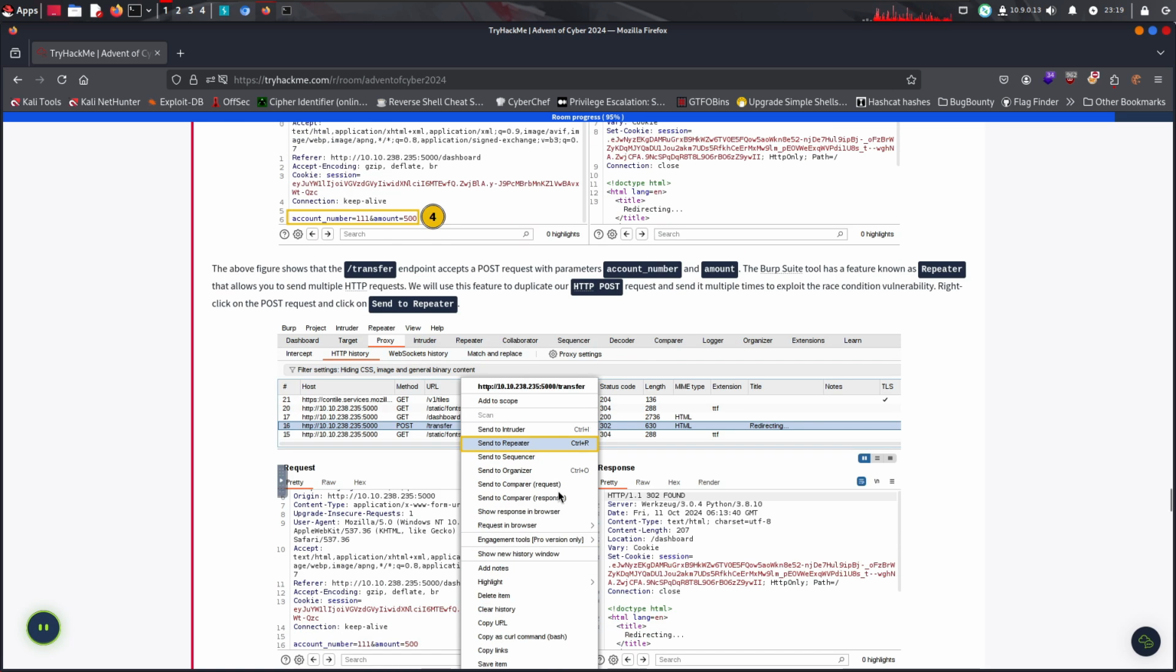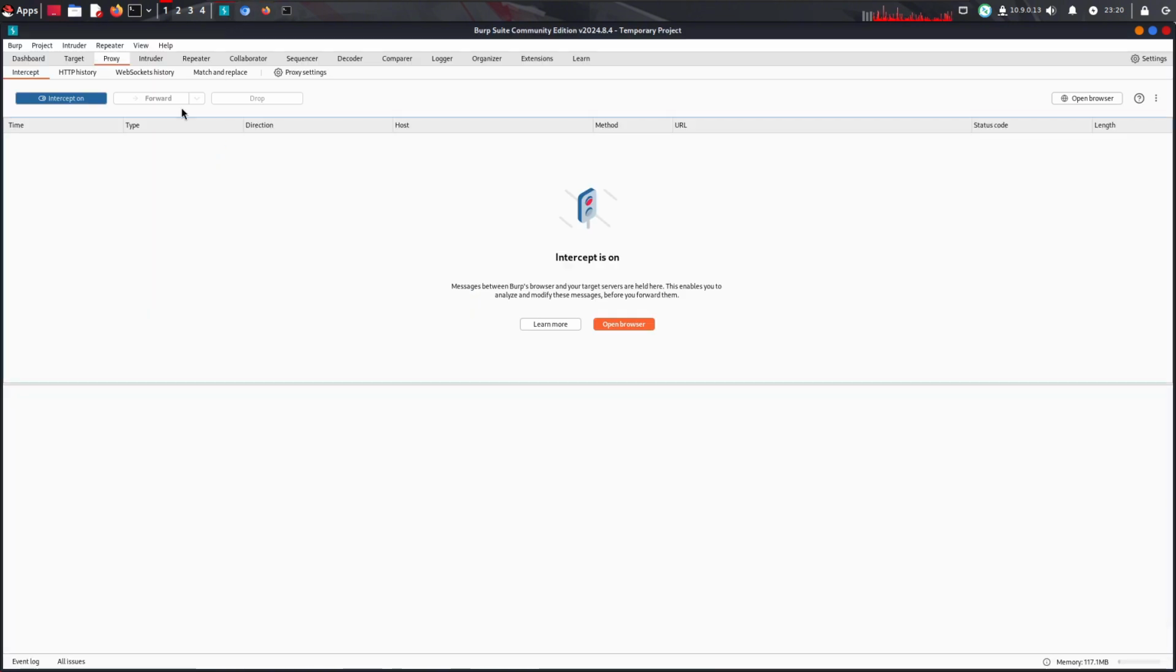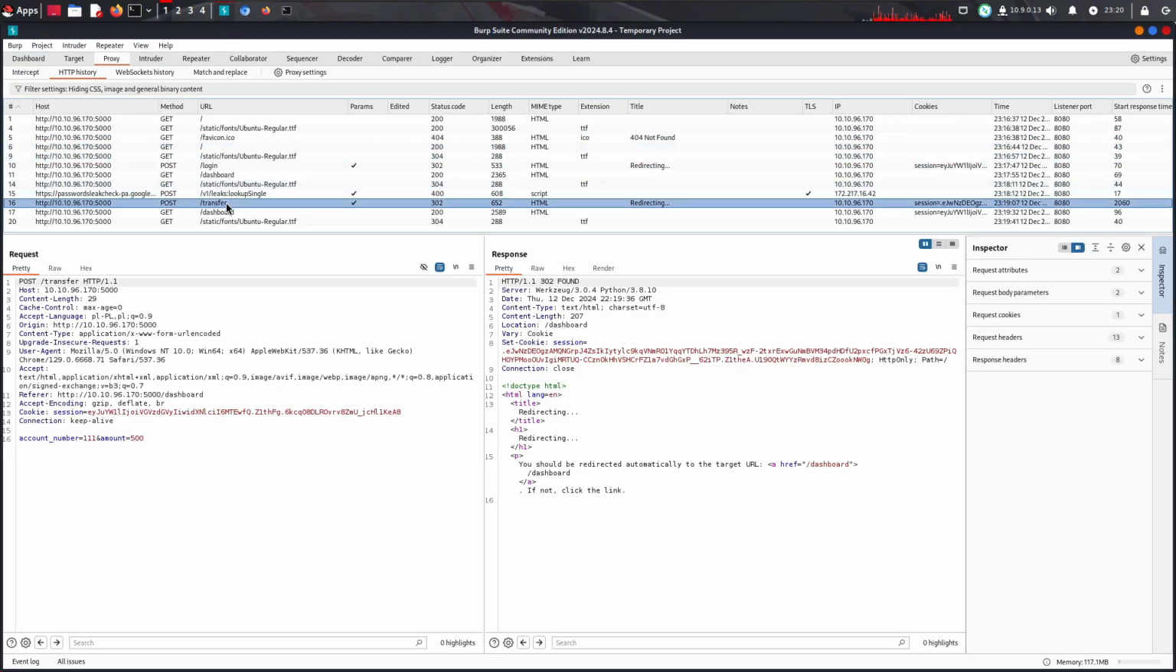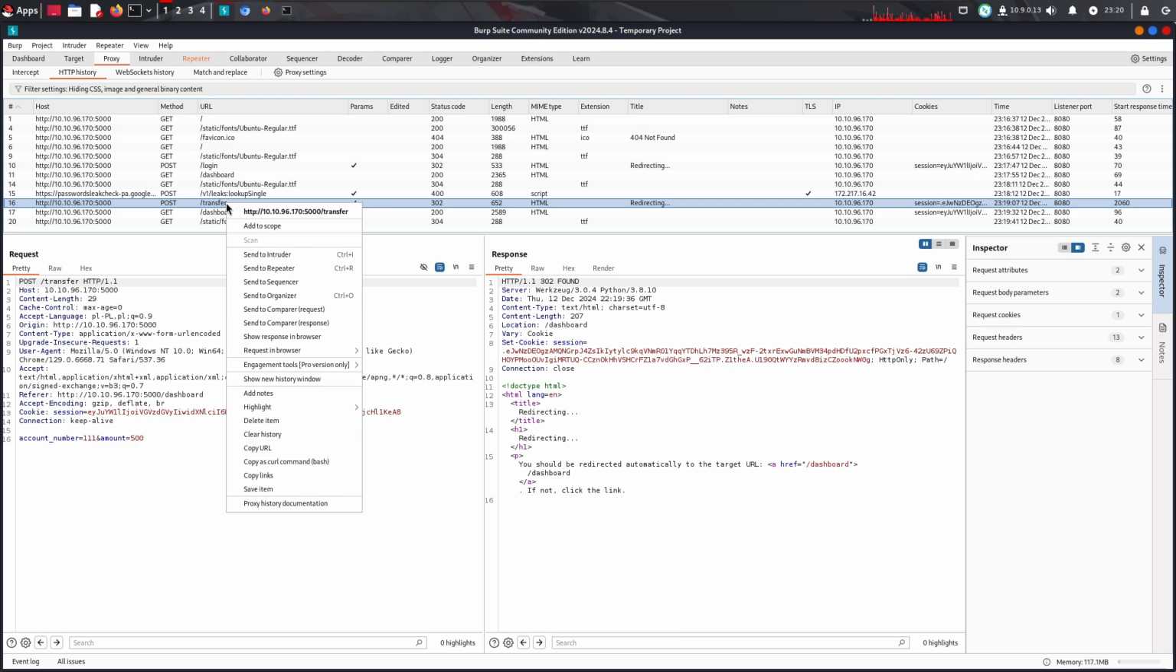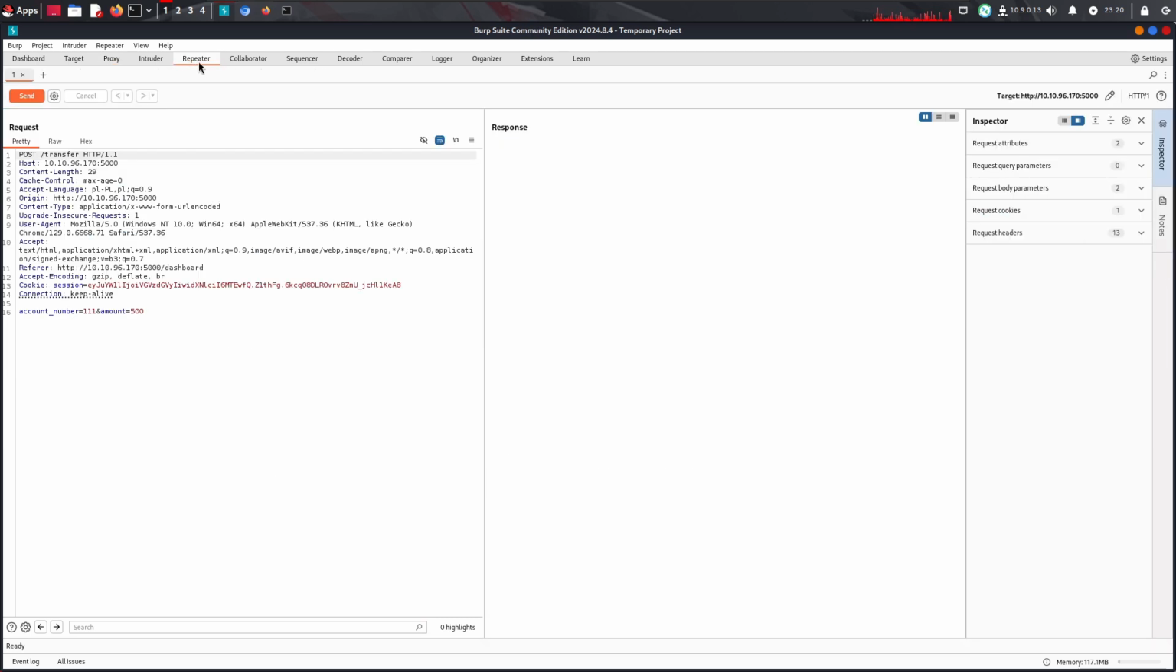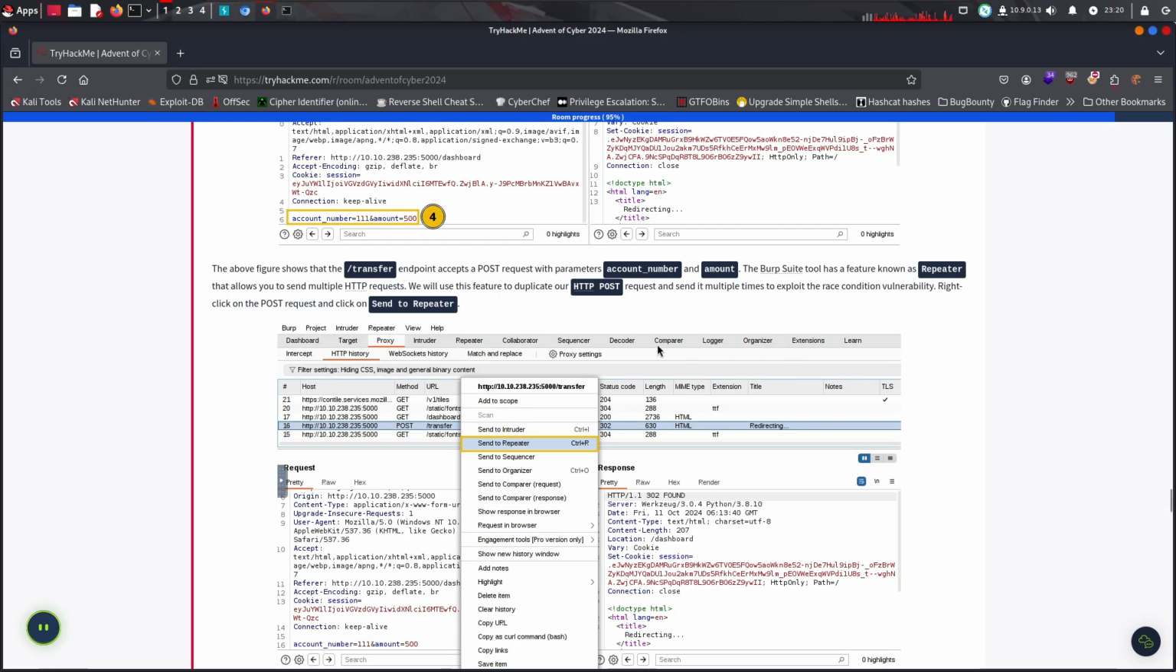We use this feature, so we go back to Burp, and choosing this, we click Ctrl+R, or just right click and send to Repeater. We use this feature to duplicate our POST request and send it multiple times to exploit the race condition vulnerability. Right click on the POST and send to Repeater.